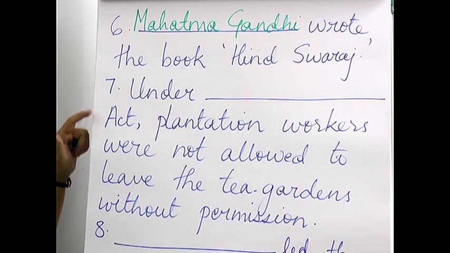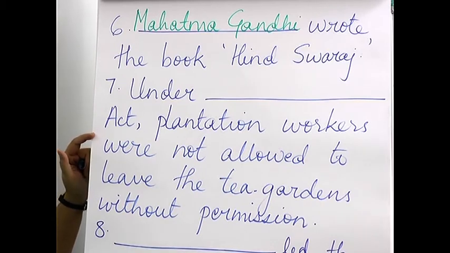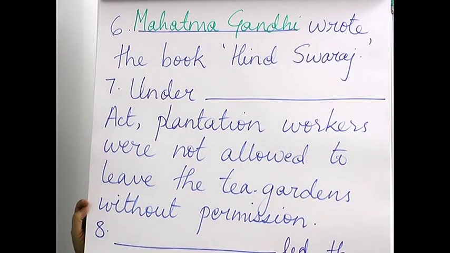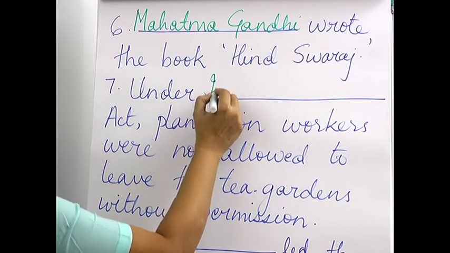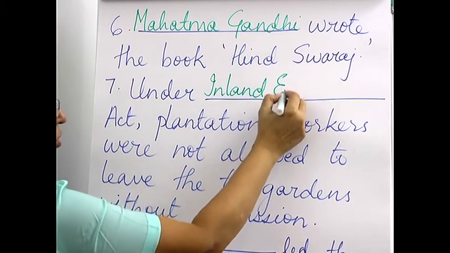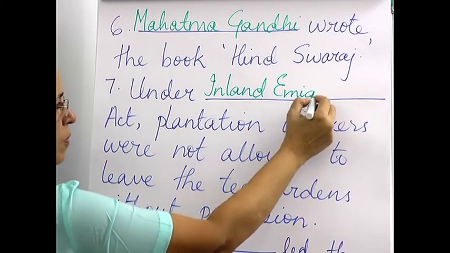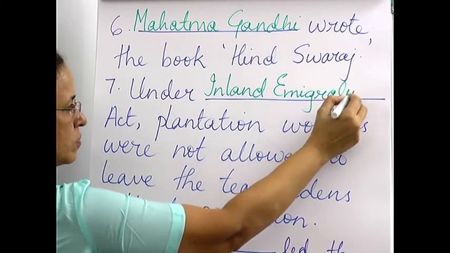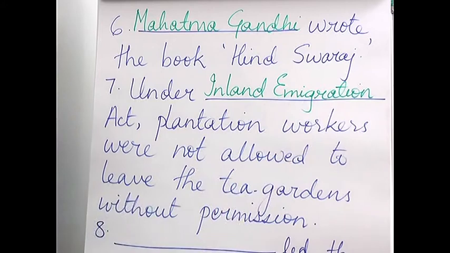Seventh, under dash Act, plantation workers were not allowed to leave the tea gardens without permission. Now what is the name of that act? The name of that act was Inland Emigration. So they had to take permission before they could go anywhere.